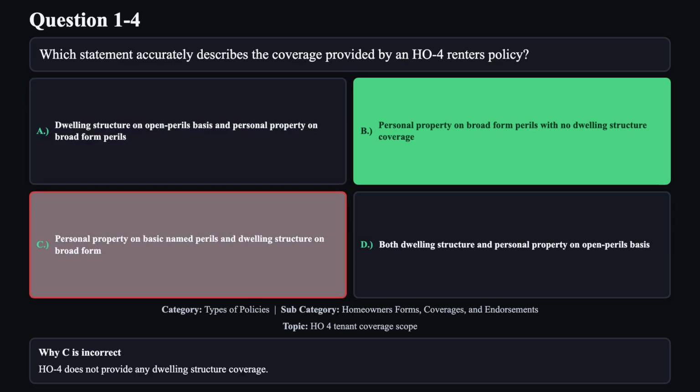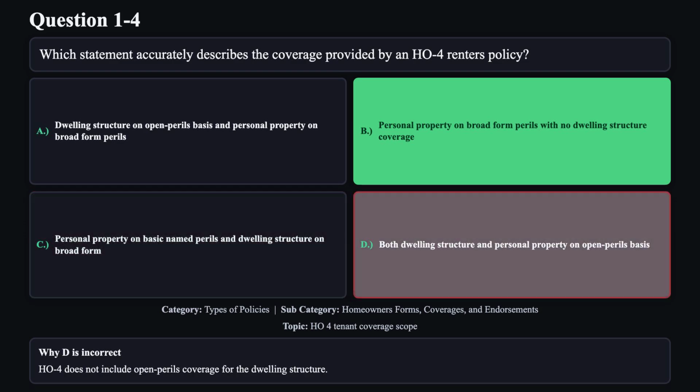Reason C is not correct. H04 does not provide any dwelling structure coverage. Reason D is not correct. H04 does not include open perils coverage for the dwelling structure.